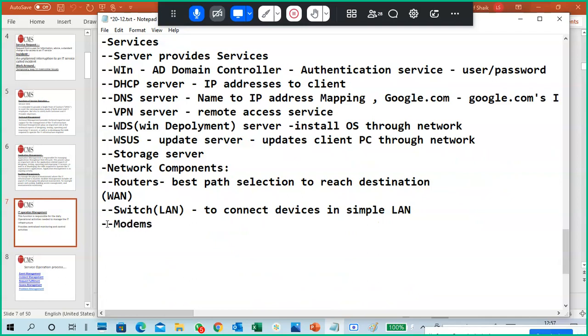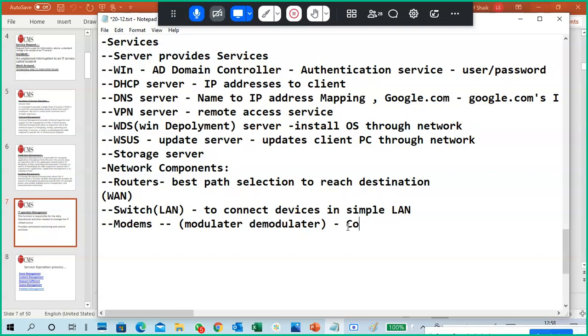Modems. Modem comes from modulator and demodulator. Generally, our PCs generate digital signals. All our PCs communicate with each other within the LAN using digital signals only, not analog signals.